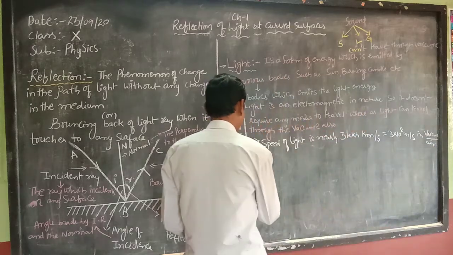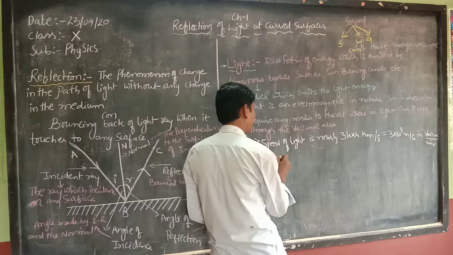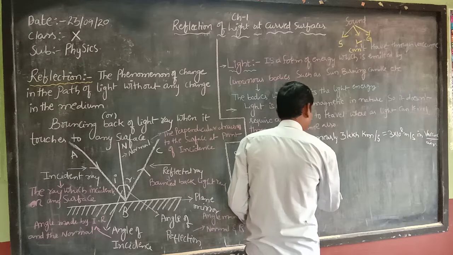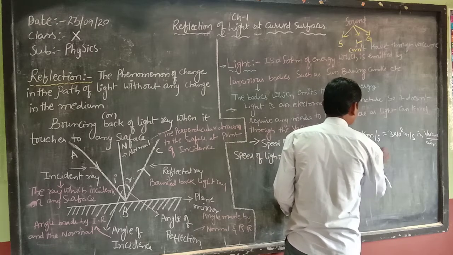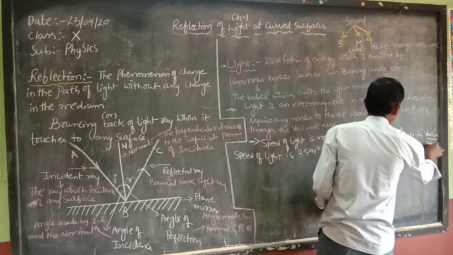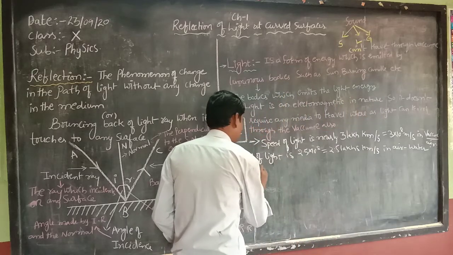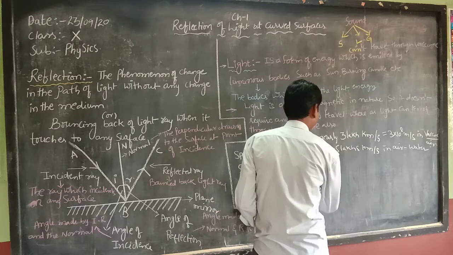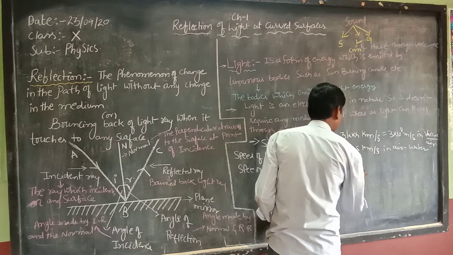Whereas the speed of light in air water is 2.5 into 10 to the power of 8 meters per second, or 2.5 lakh kilometers per second. In glass, the speed of light is 2 into 10 to the power of 8 meters per second, which is 2 lakh kilometers per second.